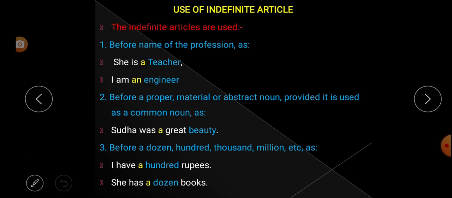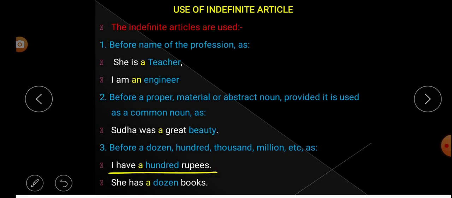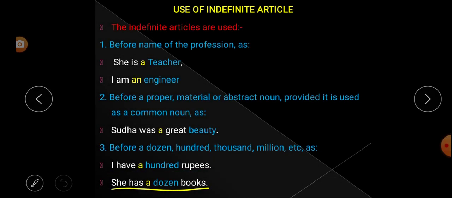Look at the example: I have a 100 rupees. Next: She has a dozen books. So before these words we use the indefinite article.